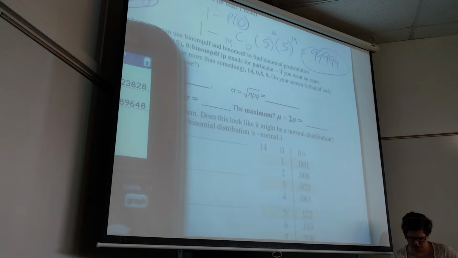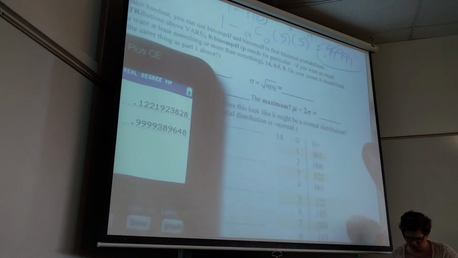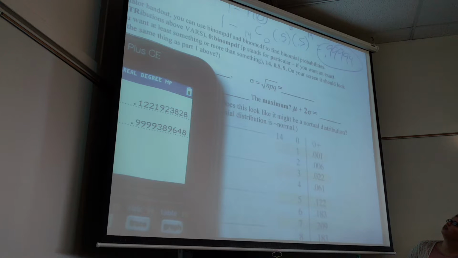Okay, how we doing? We all right? Okay, I'll take that as an okay. This should be a review. Again, I want to remind some of you about something.